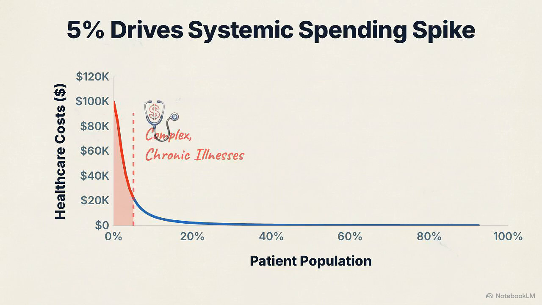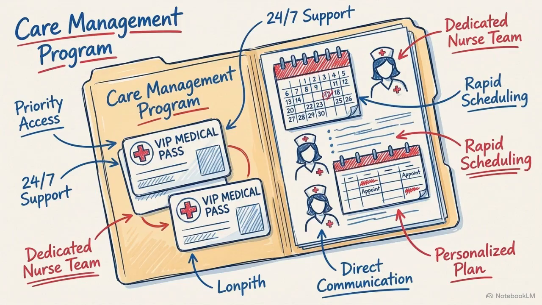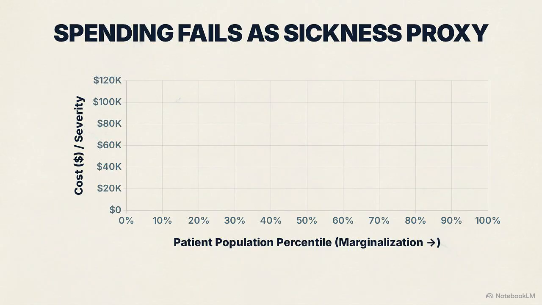A tiny fraction of the patient population, those with complex chronic illnesses, drives the vast majority of systemic spending, creating a massive spike on a long-tail distribution. A few years ago, the healthcare company Optum deployed an algorithm designed to identify high-risk patients so hospitals could proactively enroll them in extra care management programs.